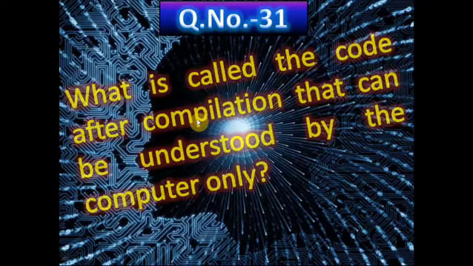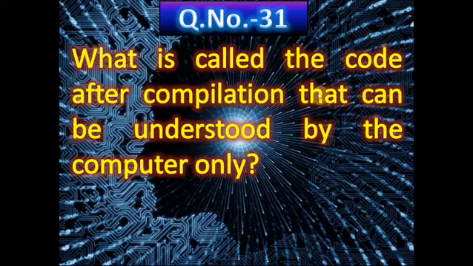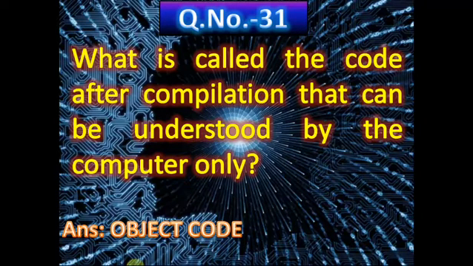Now next, here you can see what is called the code after compilation that can be understood by the computers only. What do you mean by that code? When we compile with the help of compiler, with the help of language translator, then what is called the codes that come after the compilation? And the correct answer is, here you can see the correct answer, object code.